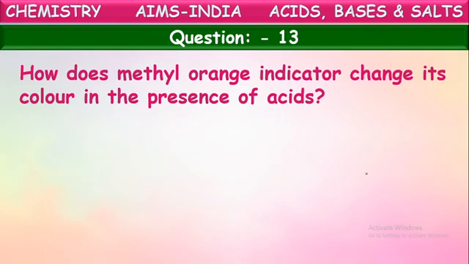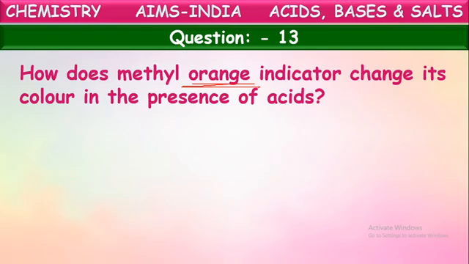How does methyl orange indicator change its color in the presence of acids? Yes, methyl orange is one of the indicators, and that too, it is one of the synthetic indicators. Yes, because it is prepared from the chemicals in the laboratory, so it is called synthetic indicator. What kind of color changes it will show with the acids and bases? That is the question here. Yes, methyl orange. Initially, this will be in the orange color. It shows different colors with acids and bases.